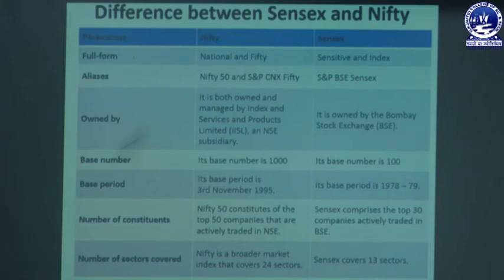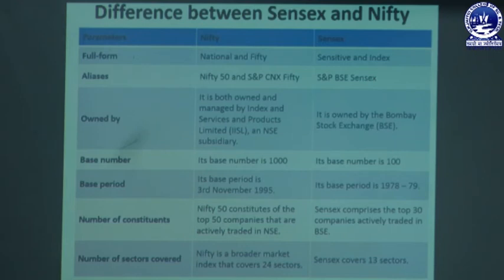Nifty is National and 50, that is what Nifty is, while Sensex is sensitive index. The aliases of Nifty are Nifty 50 and S&P CNX Nifty, and those of Sensex are S&P BSE Sensex.